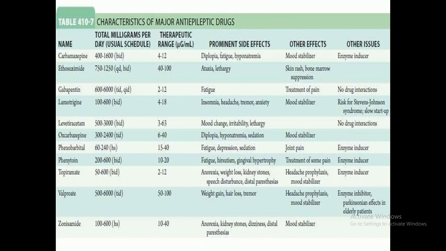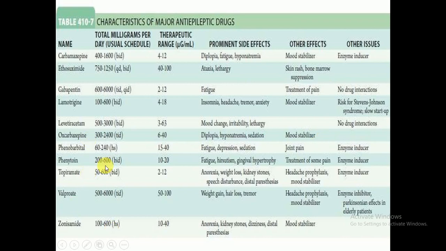Oxcarbazepine is available at the dose of 300 to 2400 milligram, three times a day, with a therapeutic range of 6 to 40. Diplopia, hyponatremia, and sedation are the prominent side effects. The other effect is mood stabilizer.